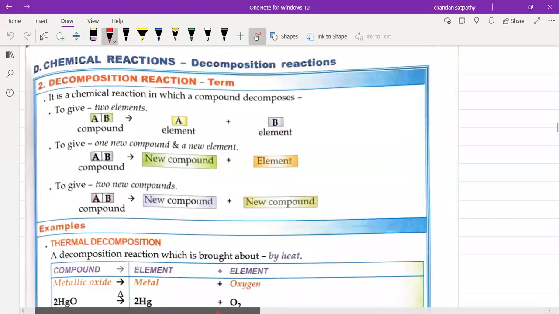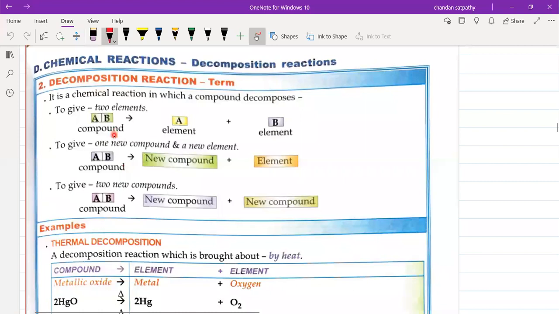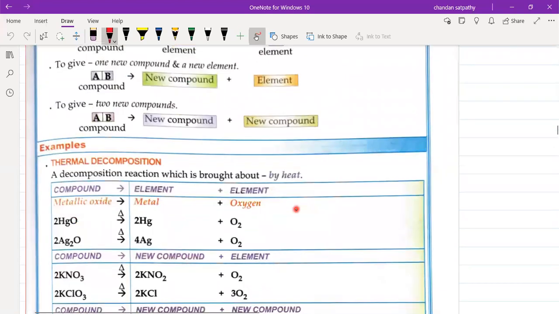Next, we will see the examples of decomposition reactions. Decomposition reactions can also be of 3 types. First, a compound breaks into two elements. Second, a compound breaks into a new compound and an element. And third, a compound breaks into 2 other compounds. All these are cases of decomposition reaction.